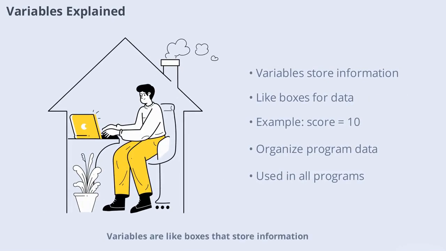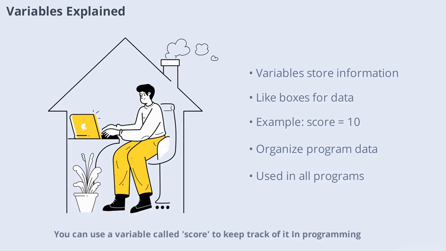Variables are like boxes that store information. Imagine you want to remember your score in a game. You can use a variable called score to keep track of it. In programming, you create variables to store numbers, words, or other data. For example, in Python, you write score equals 10. Now the computer knows that score means 10. Variables help us organize and use information in our programs.